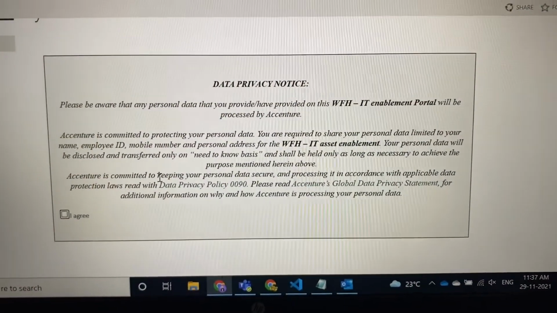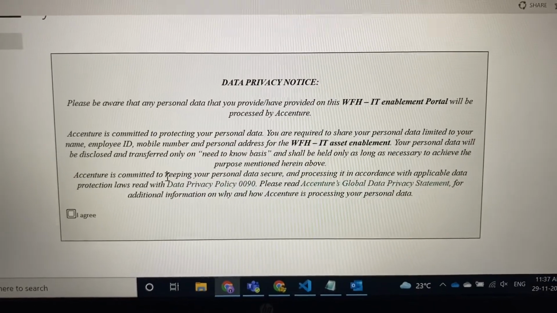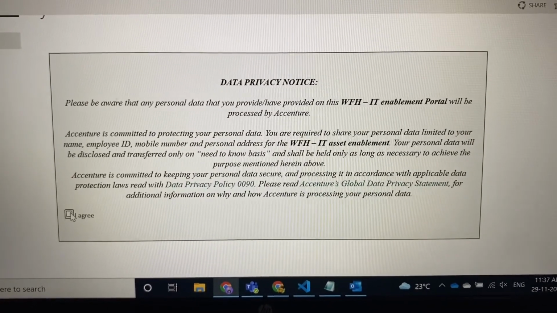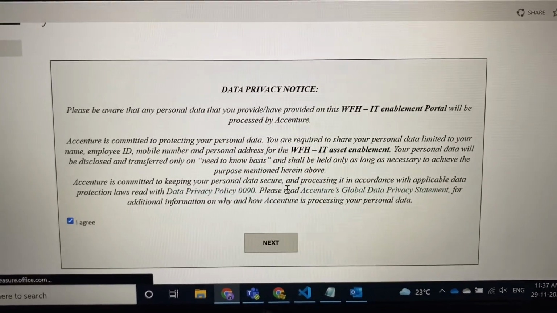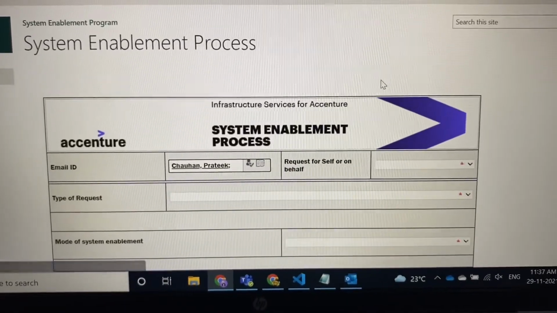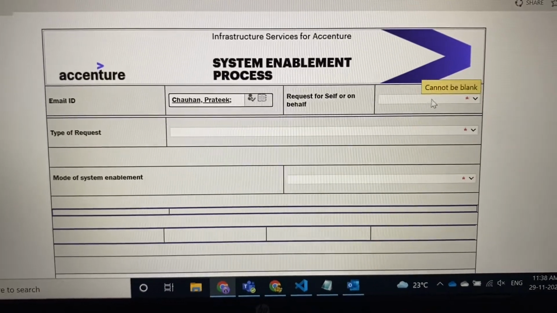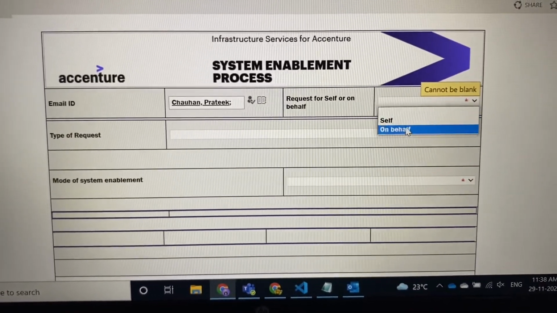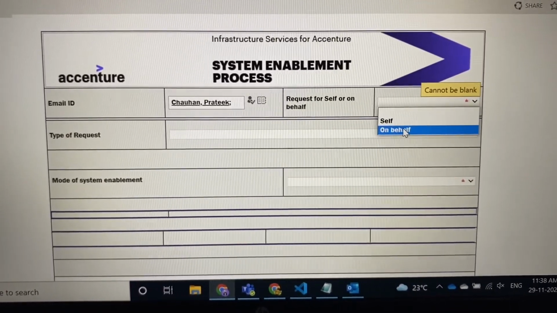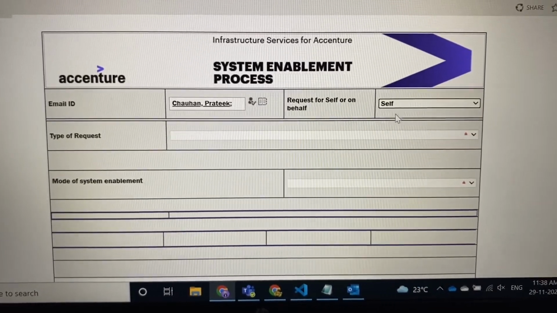So guys, you will get a form like this. You can get the link from your HR, and you just have to agree to this. Next, then this is the form. It will automatically take your name here. You have to select whether you are requesting on behalf of someone, or you are requesting for yourself.